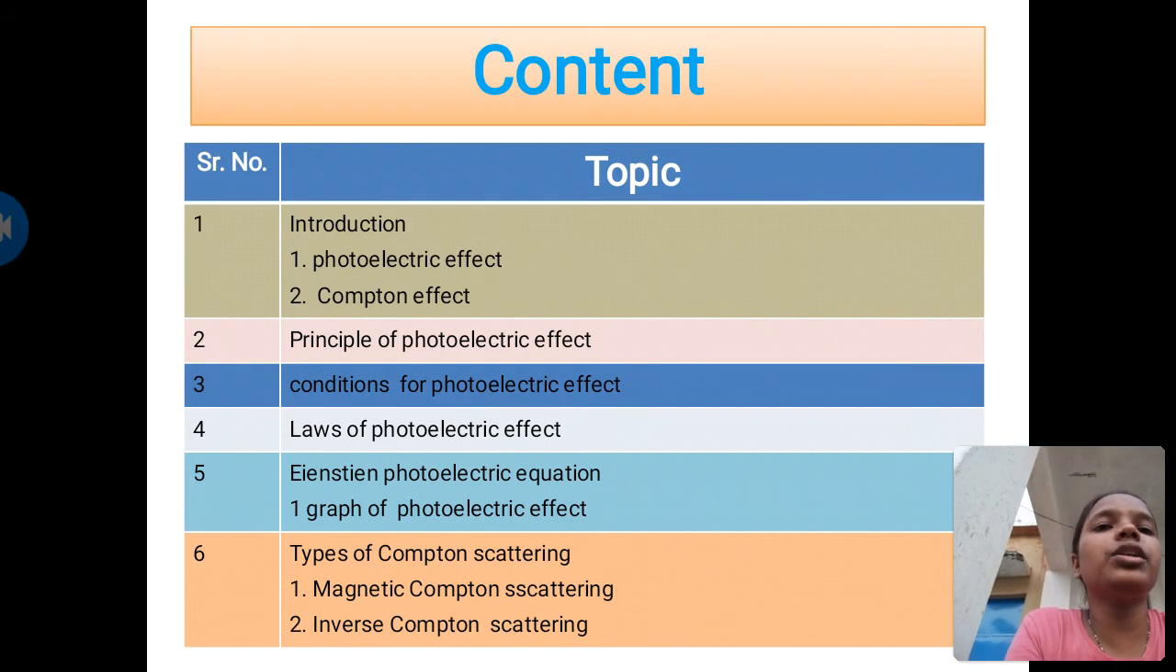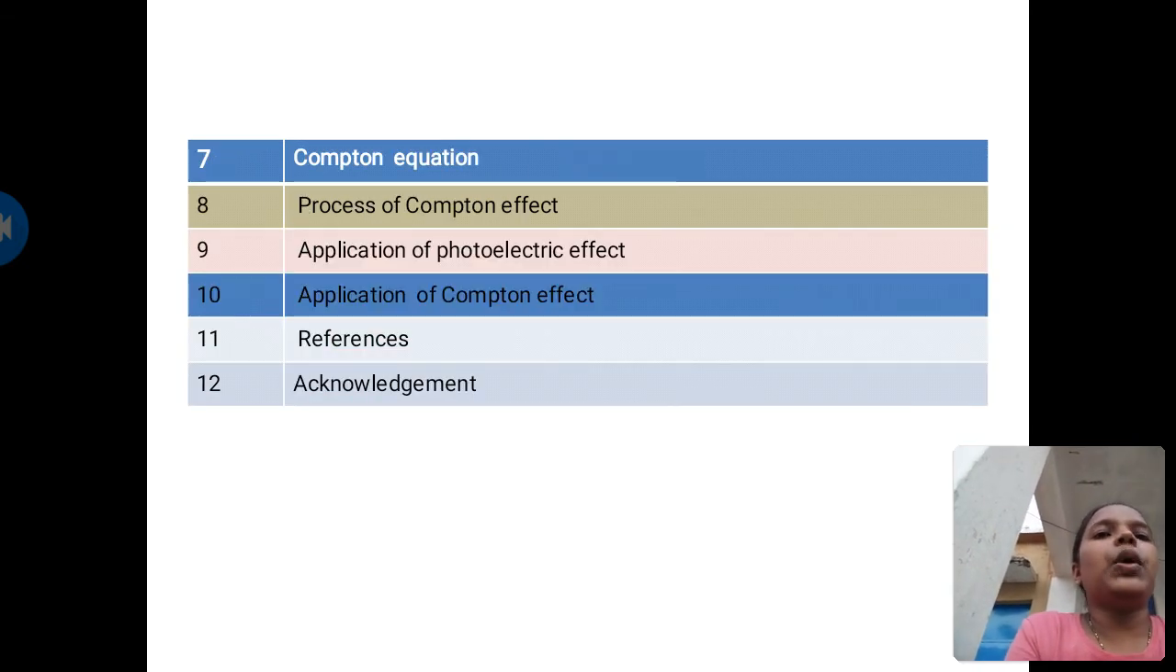Through the presentation, I will discuss the photoelectric and Compton effect, principle of photoelectric effect, condition for photoelectric effect, laws of photoelectric effect, Einstein photoelectric equation, types of Compton effect, process of Compton effect, application of photoelectric effect, application of Compton effect, references and acknowledgement.